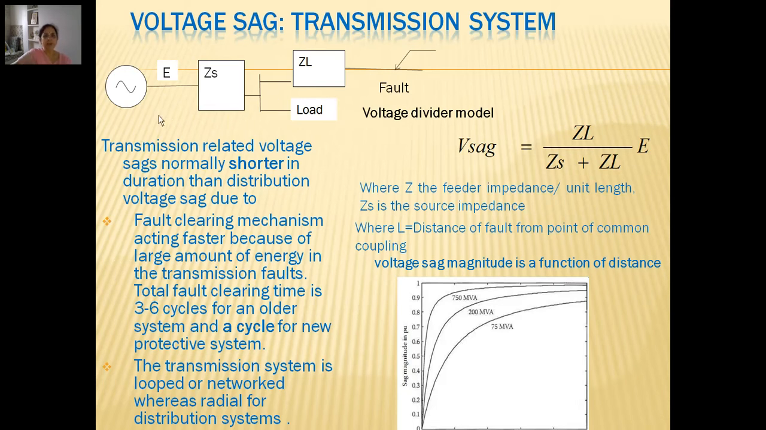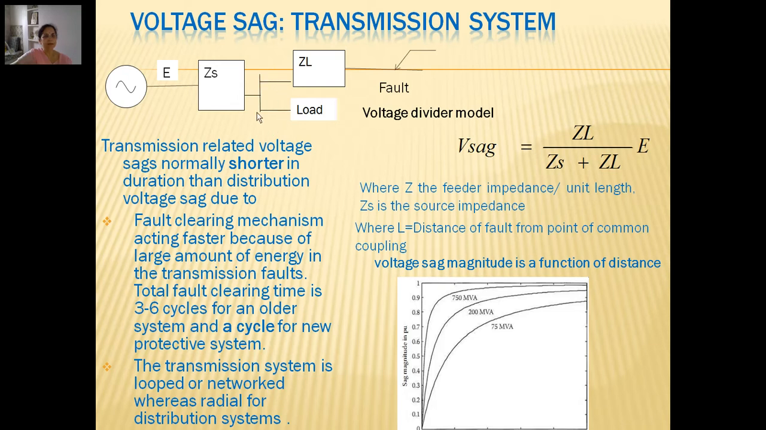Now let us see the voltage divider model, where we represent the generation voltage as a supply system. Zs is the source impedance, with E as the voltage available from the source, and then this is a voltage divider network which shows some supply going to the load, whereas ZL is a representation of the other feeder where the fault may take place. So ZL is Z, the feeder impedance per unit length, multiplied by the length of the fault location from the PCC.